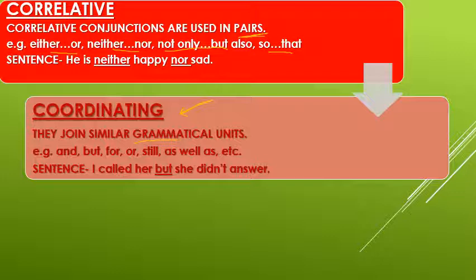The way to identify it is that if you break the sentence into parts, the meaning will be similar, the same. For example, I called her, full stop, she did not answer. Or I ate Maggie, full stop, I ate pasta. So while removing coordinating conjunctions, you can separate the sentences.